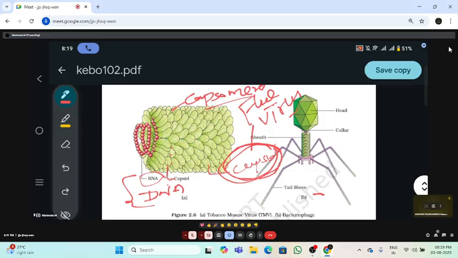Okay, the number of capsomeres is not similar in every virus. It varies from one virus to another. For example, TMV, the tobacco mosaic virus, right? In this tobacco mosaic virus, nearly 2130 capsomeres are present. How many capsomeres are present in the TMV?